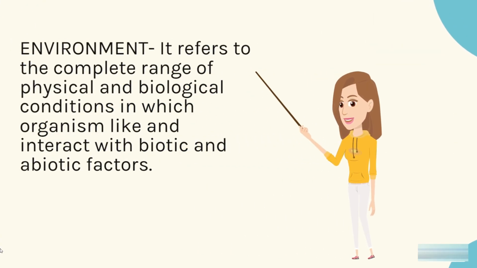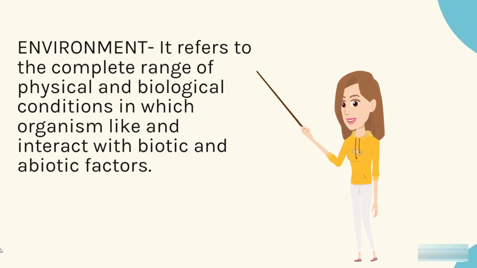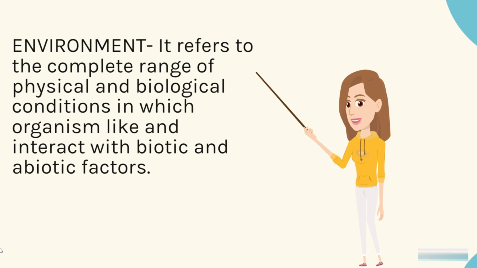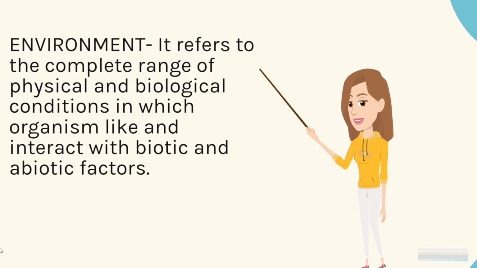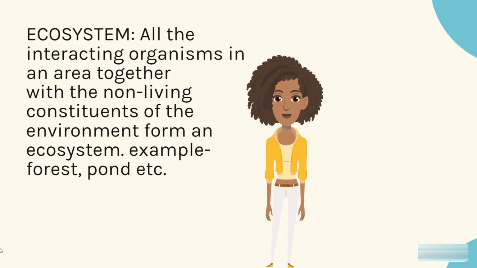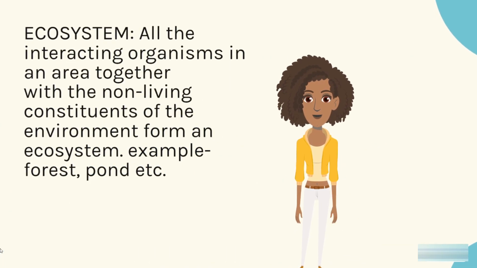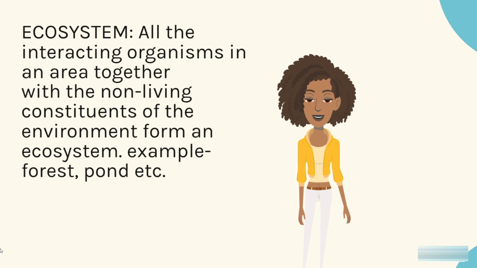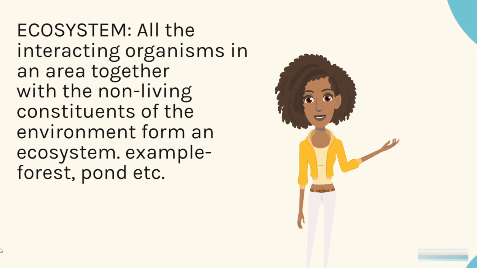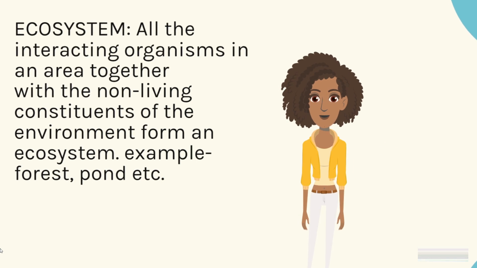Environment: it refers to the complete range of physical and biological conditions in which organisms like ants interact with biotic and abiotic factors. Ecosystem: all the interacting organisms in an area together with the non-living constituents of the environment form an ecosystem. Example: forest, pond, etc.